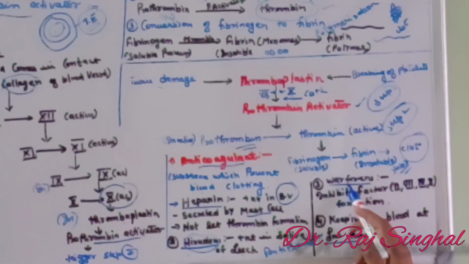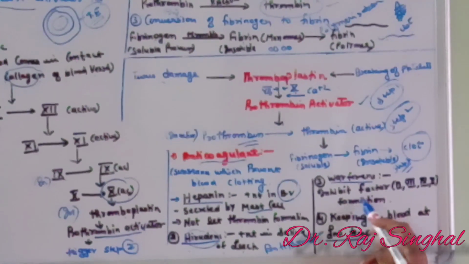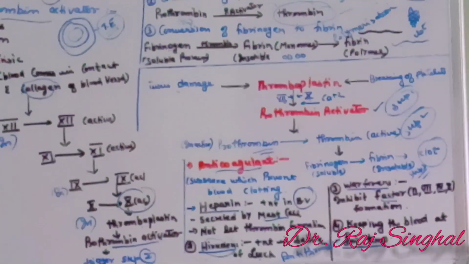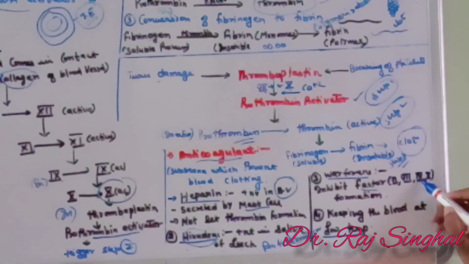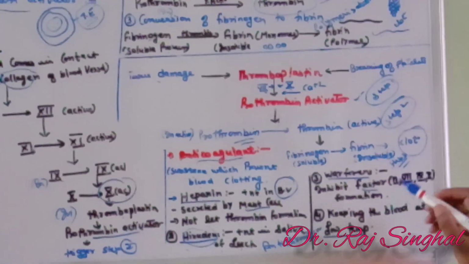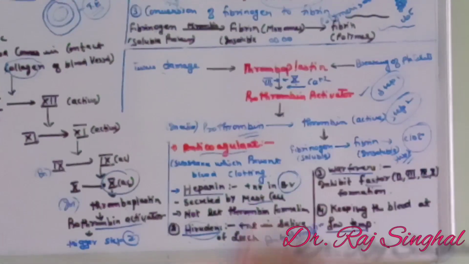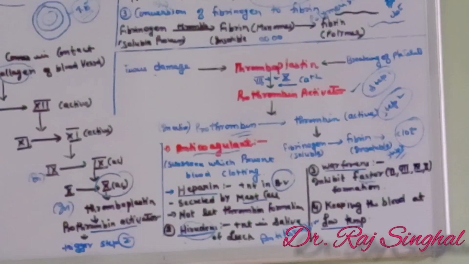Another example of anticoagulant is warfarin. This warfarin inhibits the factors which are responsible for the first step, like factor 2nd, factor 7th, factor 9th and factor 10th. When these factors are not available, then obviously our second step will not be stimulated. So blood clotting will be prevented.